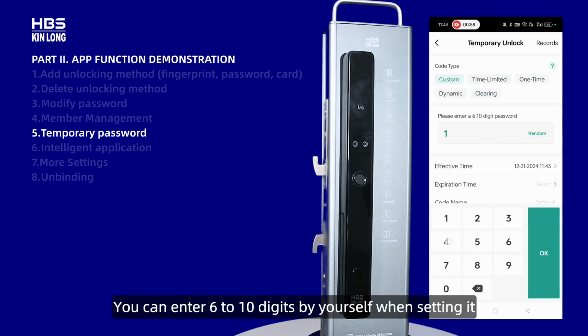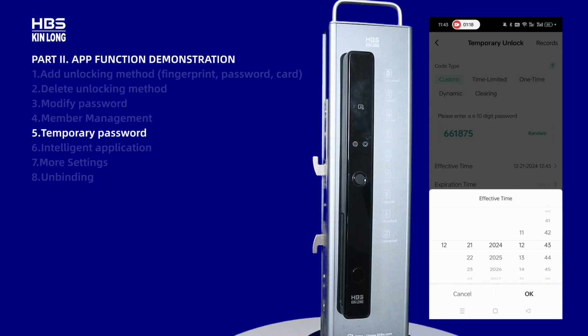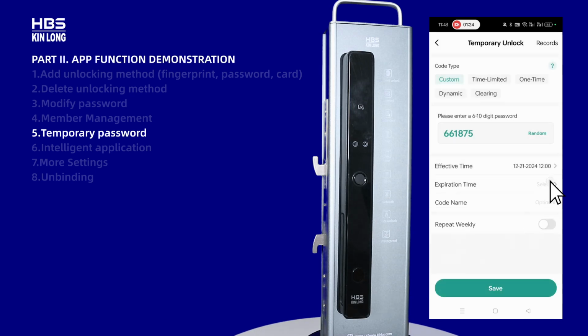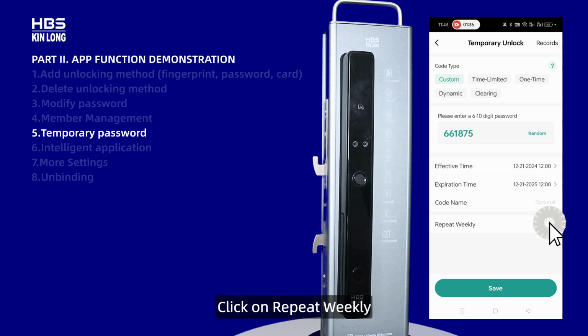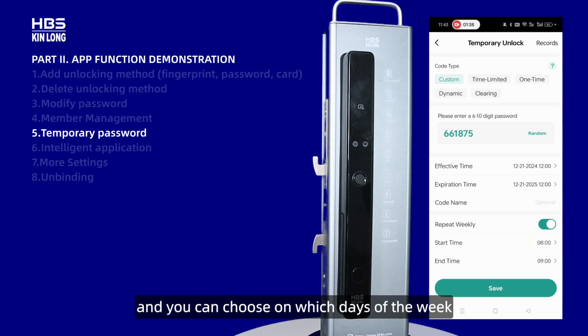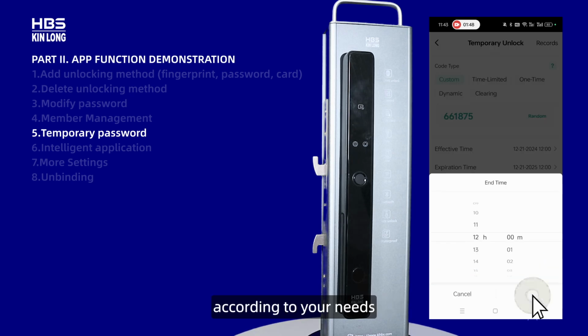You can enter 6 to 10 digits by yourself when setting it. You can also click on Random, and the system will assign a temporary code. After entering the password, you need to choose the expiration time. Name this temporary code. Click on Repeat Weekly, and you can choose on which days of the week the temporary password can be used to unlock the door according to your needs.